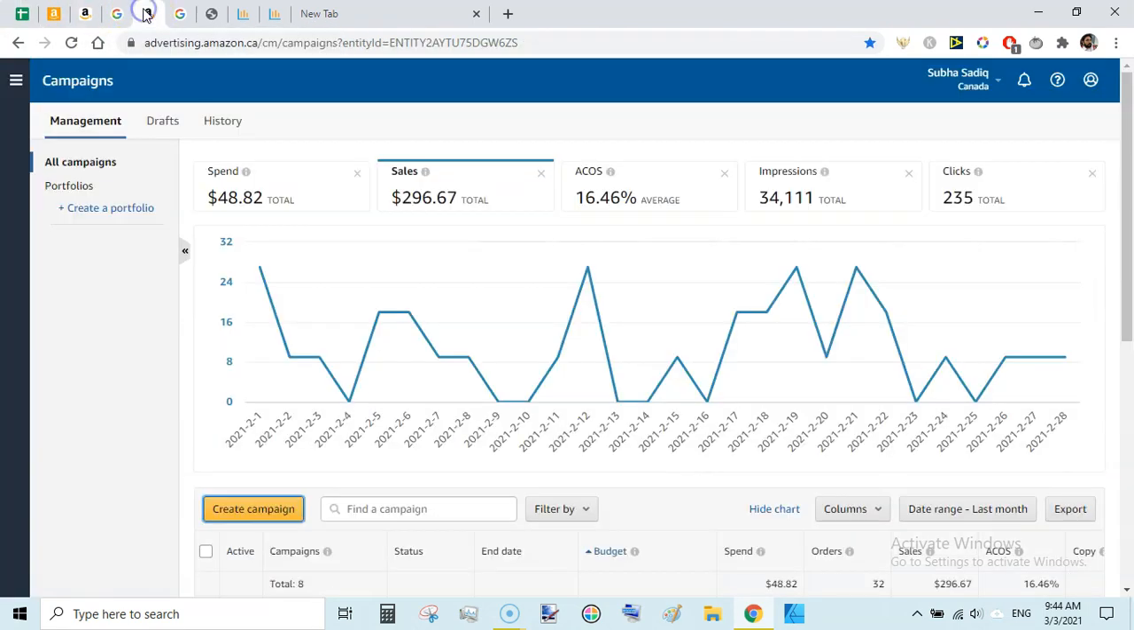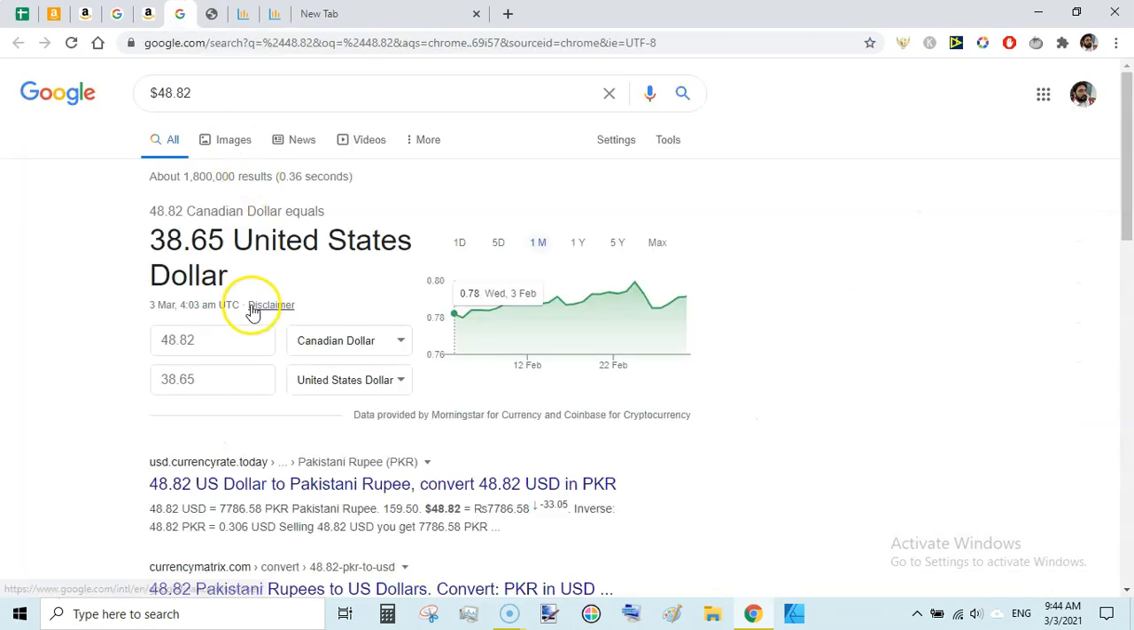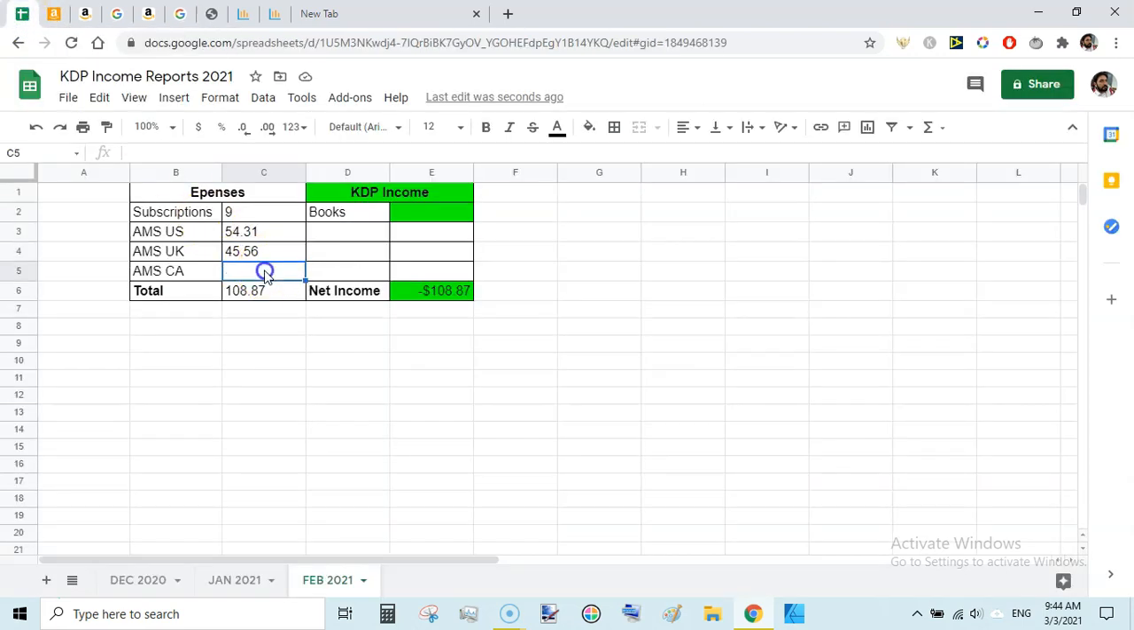Again, now look at the Canada marketplace. I have been running ads since 3 to 4 months on this, and during Feb I spent 48.82 Canadian dollars, which resulted in sales of $296.67 with an A cost of 16.46. That is very good, and that's resulted into 38.65 US dollars. So here,